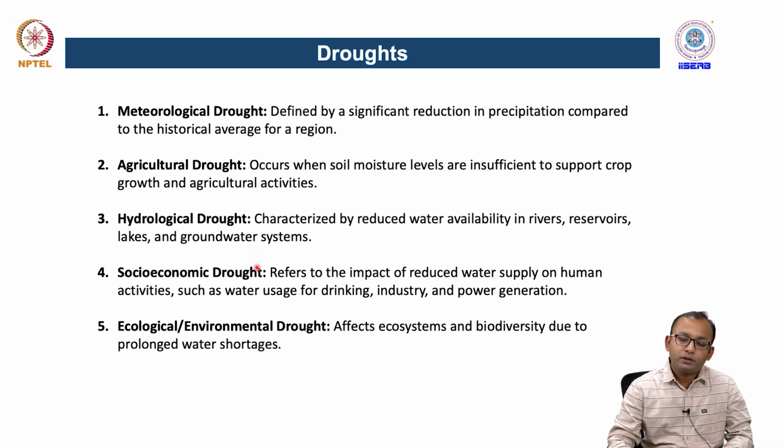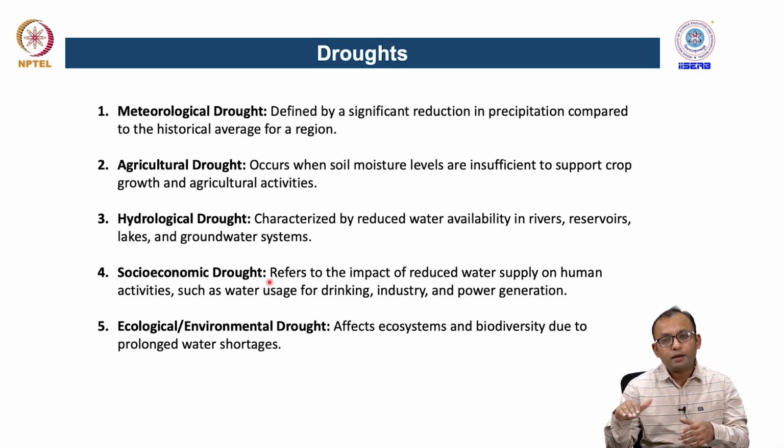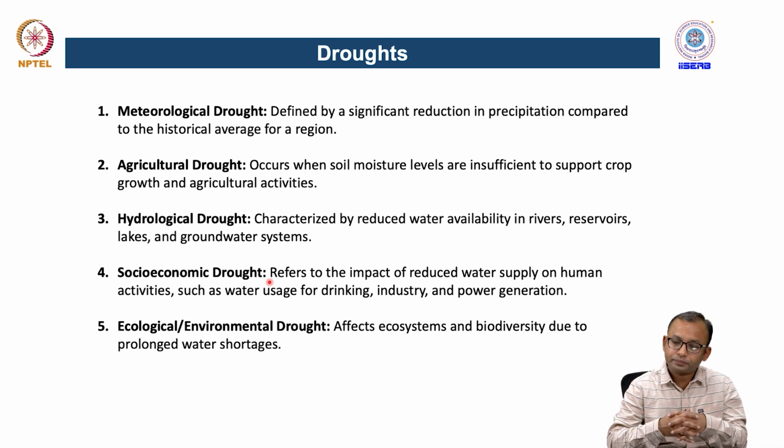There is a fourth type of drought called socio-economic drought. Let us say you have a very little amount of rainfall in a particular year, and therefore the surface water and groundwater systems have been significantly depleted, and as a result the soil moisture has also declined in that region.